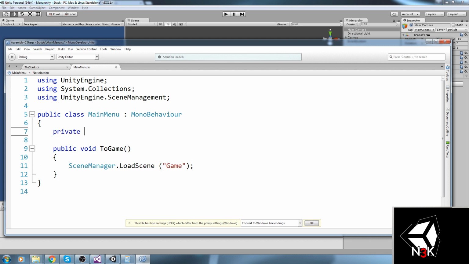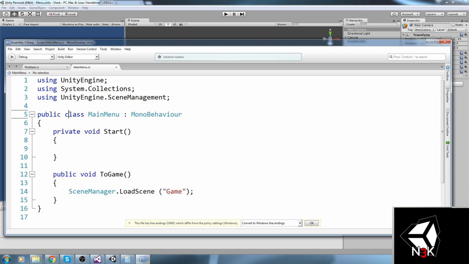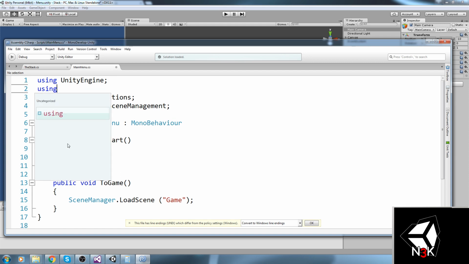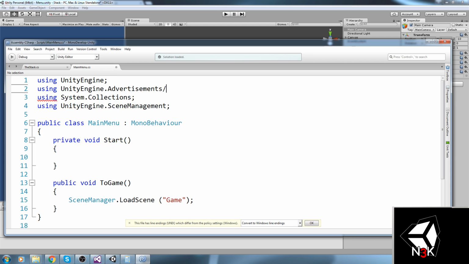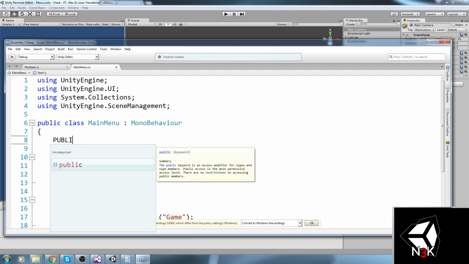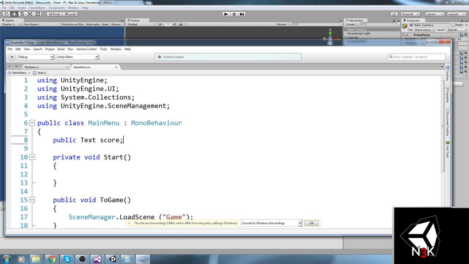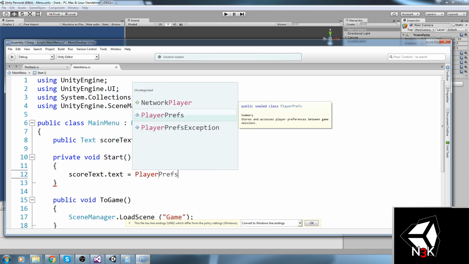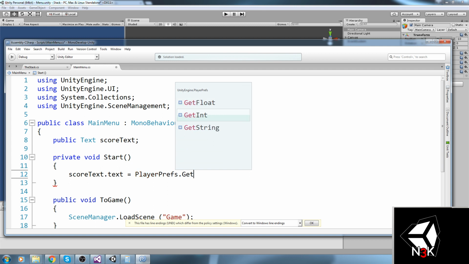And the next one is going to be loading the high score. So private void Start. Let's have a reference to a text object, so why not just display the high score? You know, typical stuff we do in the other one. So using UnityEngine.UI, public Text scoreText, why not? Then we're going to say scoreText.text is equal to PlayerPrefs.GetInt. We're getting the score int like this.